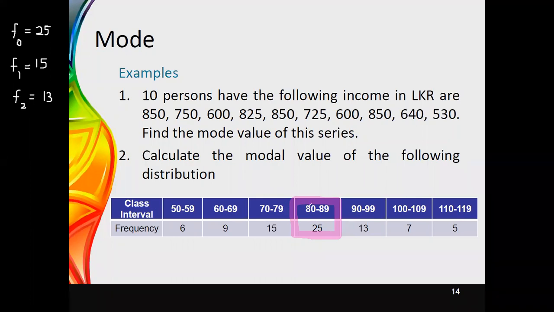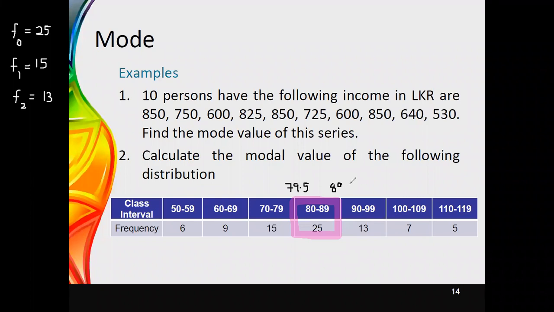Considering the interval of this class, the lower class limit is 79.5. You can use the theories that we discussed in the previous session to identify the lower class boundary, and then the upper class boundary would be equal to 89.5.